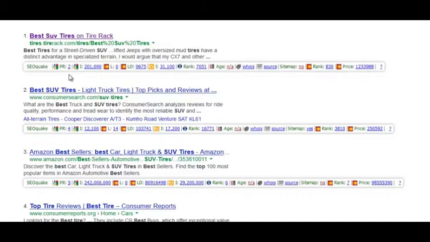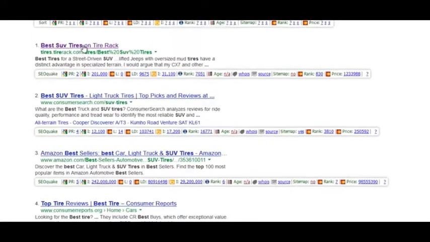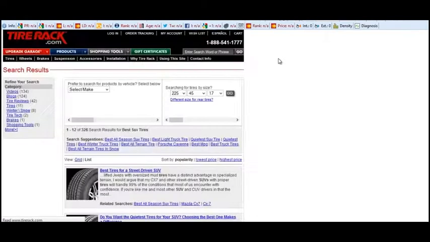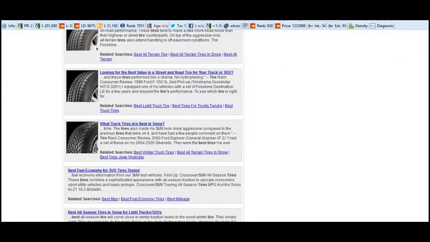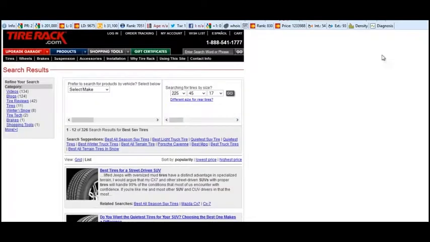So the next thing I want to do is take a look at the on-page of some of the top results. In this case, we have the number 1 result from TireRack.com, which is best SUV tires. So let's just take a look at the page and see what's going on page-wise. Now it's kind of hard to tell just by looking, because how can you tell how optimized this is?